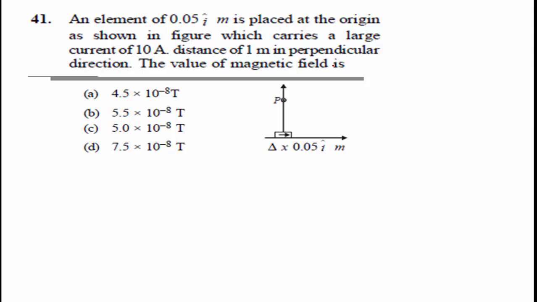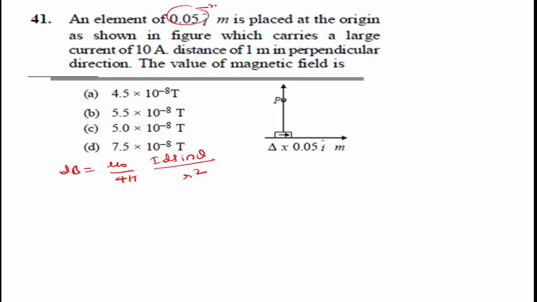The value of the magnetic field is, we know the formula according to the Biot-Savart law, dB is equal to mu naught divided by 4 pi into i dl sin theta divided by r square. Here dl is delta x, that is 0.05.